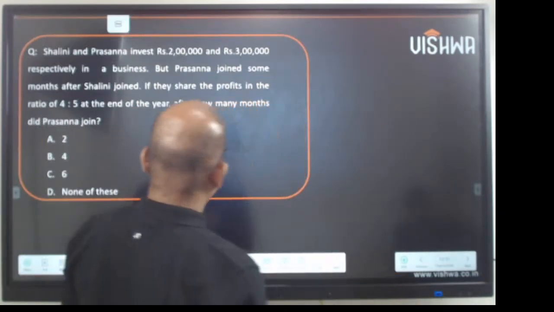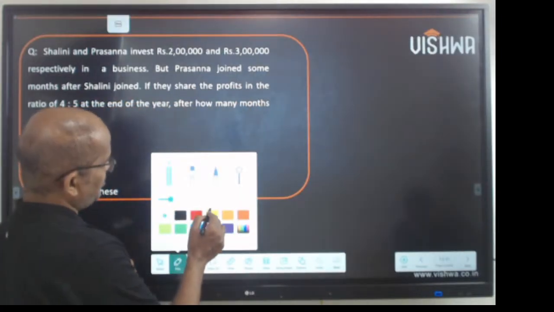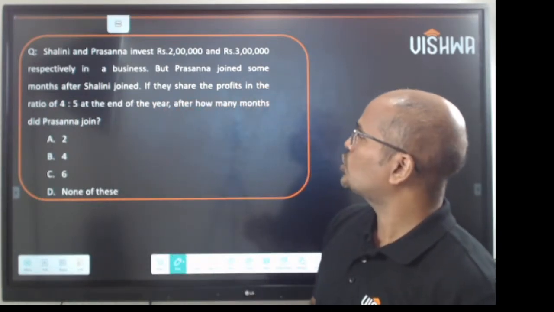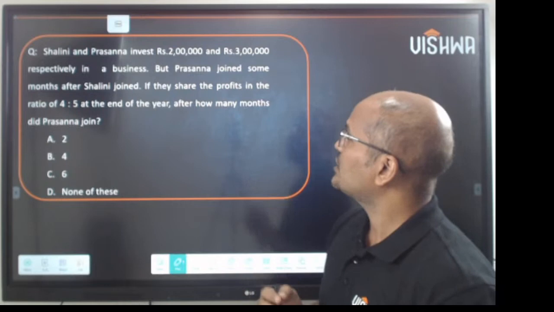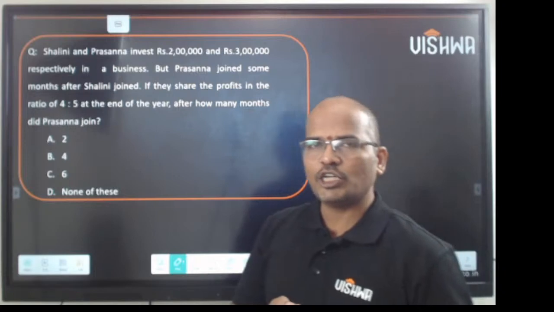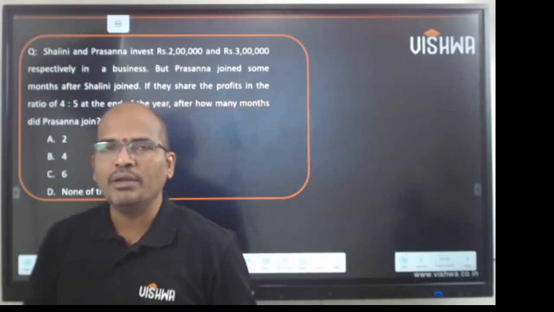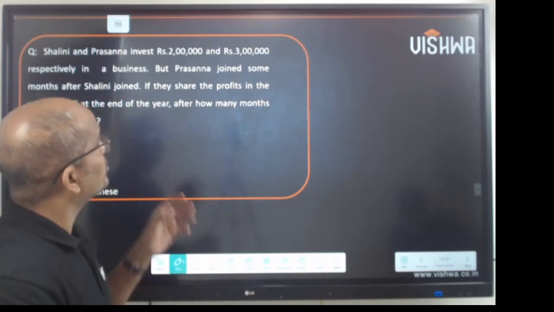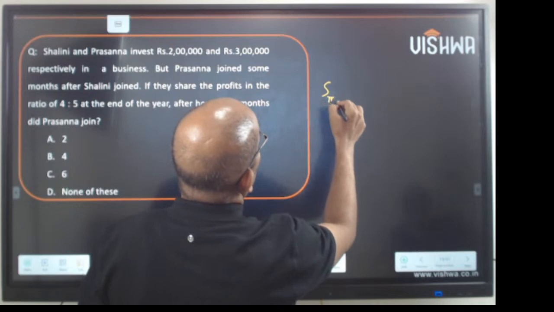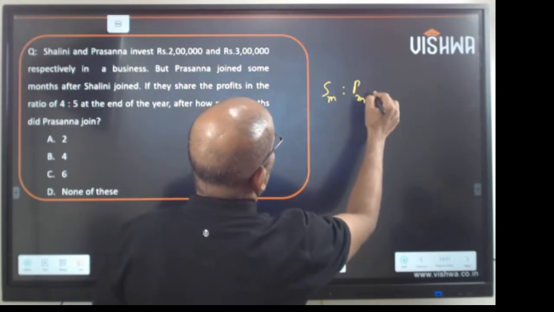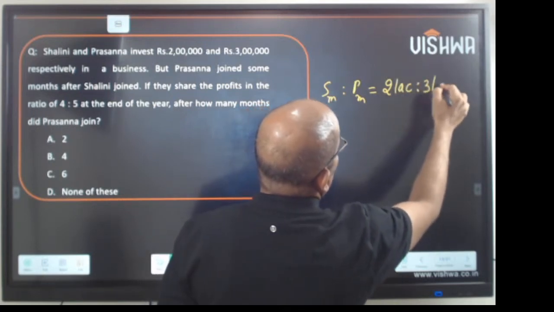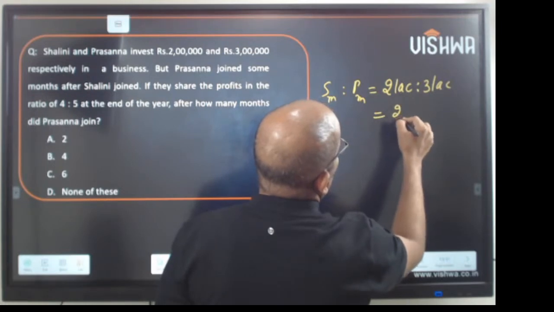Going ahead, this is one question of partnership. It says Shalini and Prasanna invested rupees 2 lakhs and 3 lakhs in a business, but Prasanna joined some months after Shalini joined. If they shared the profits in the ratio of 4 is to 5, then after how many months did Prasanna join? So the concept goes like this. The investment part, Shalini money is to Prasanna money is 2 lakh is to 3 lakh, which is 2 is to 3.